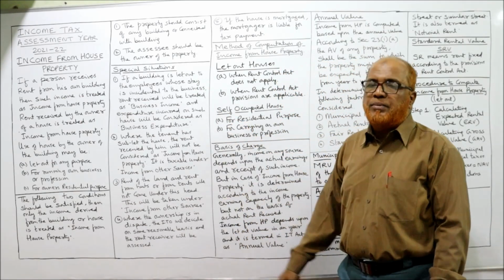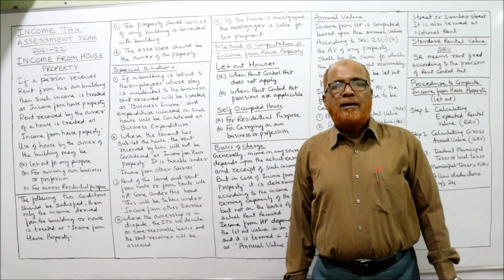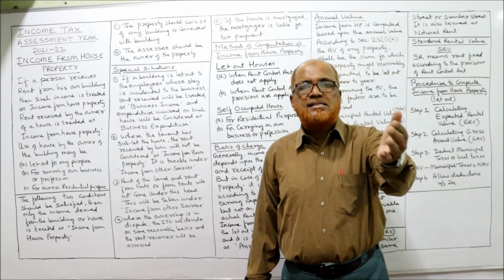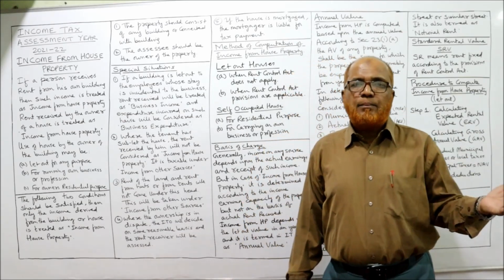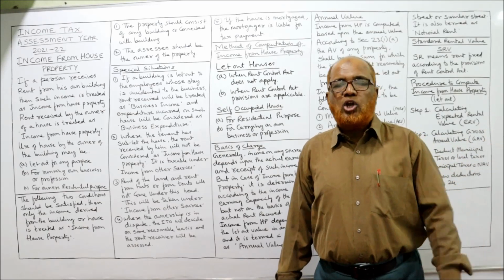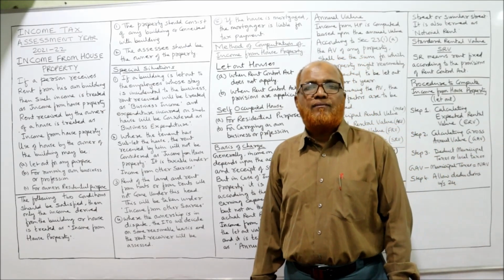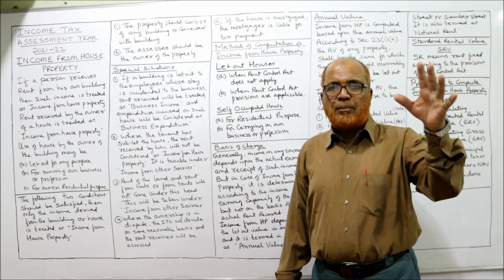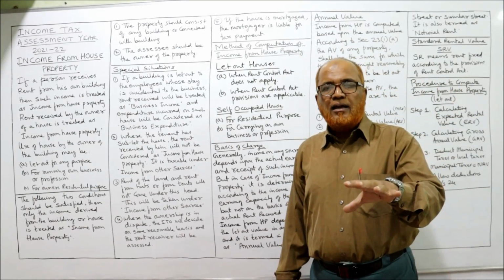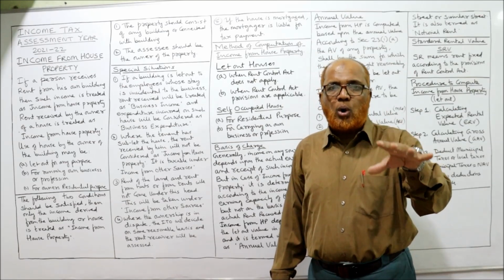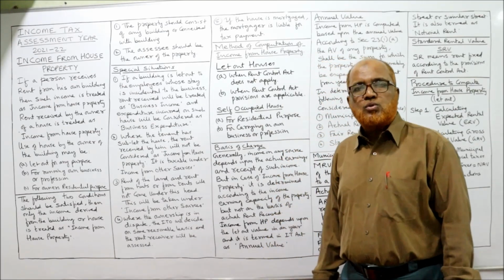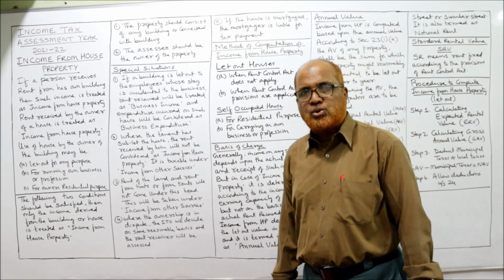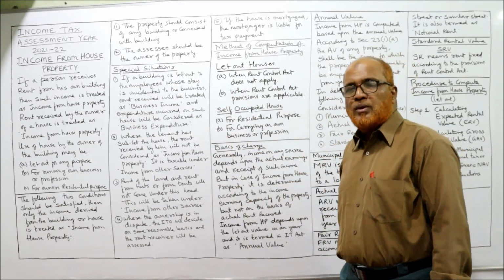Secondly, the assessee should be the owner of the property. Income from house property will be treated as such only if the owner has received the rent. If any other person has received the rent, then it will not be treated as income from house property. So two things: the income should be derived from the property, and secondly, the income should be derived by the owner of the property. If these two conditions are satisfied, then only the income will be treated as income from house property. Then special situations.